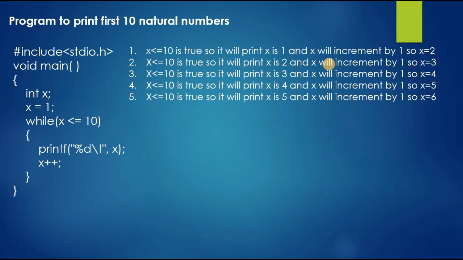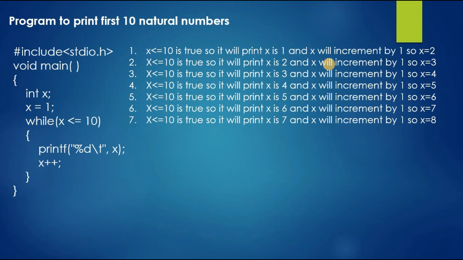So x is 6. For the sixth time execution, again the condition will be checked, that is 6 is less than 10, it is true, so it will print x as 6, and x will be incremented by 1, so we will get x equal to 7.